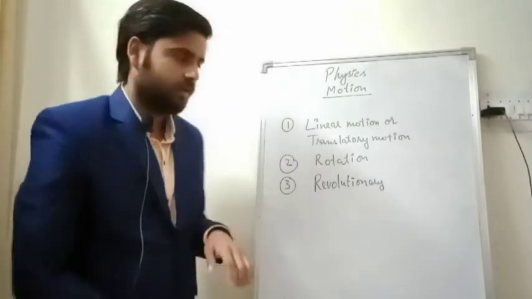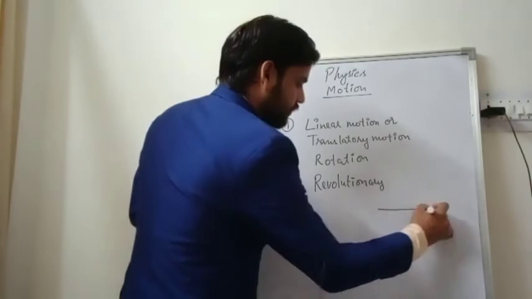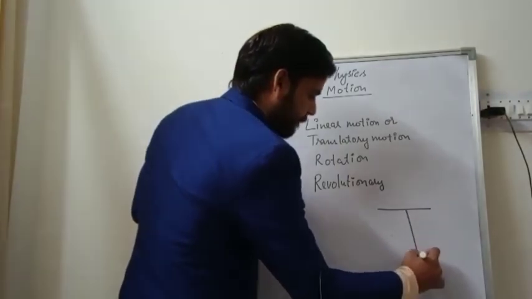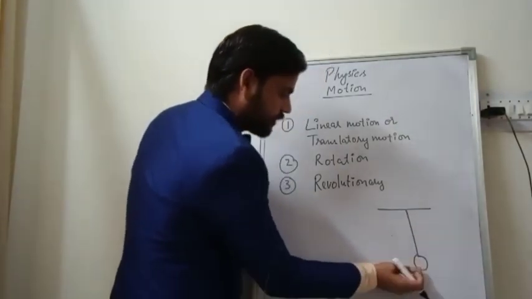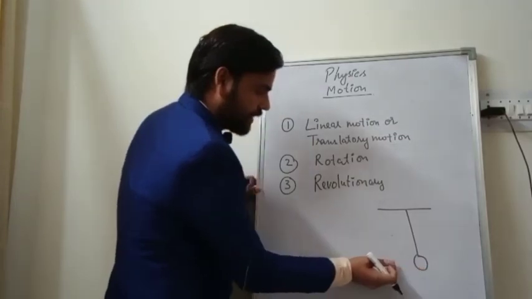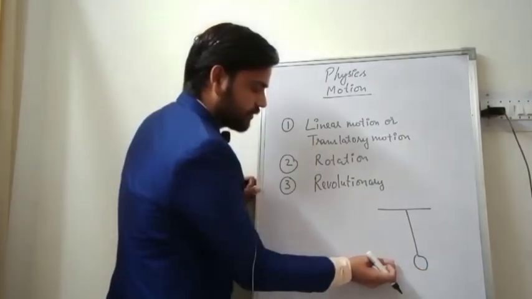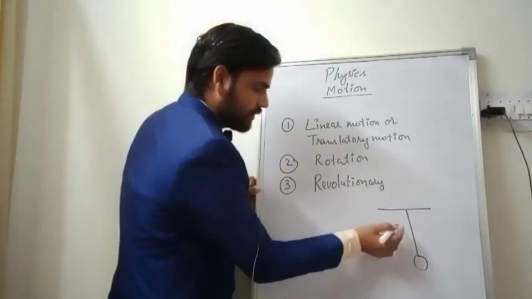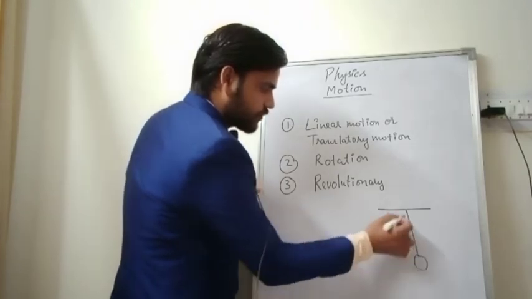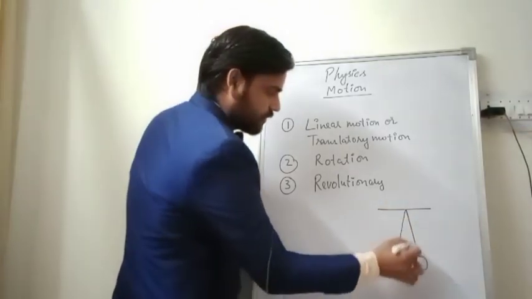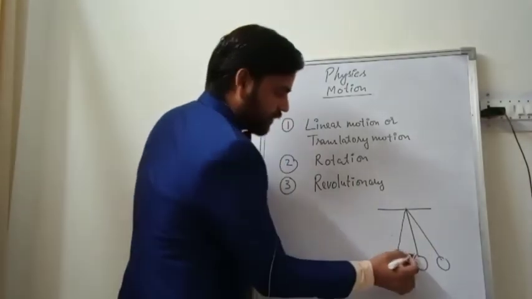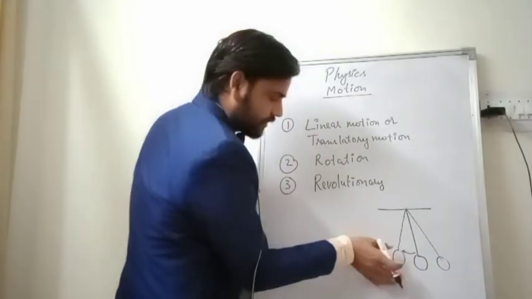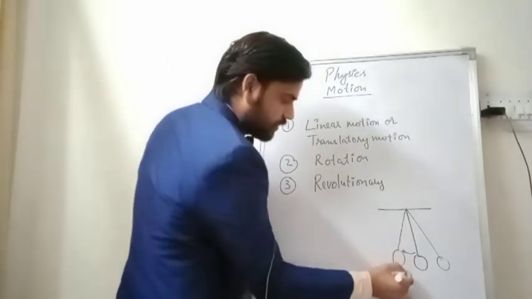Now one more example, you must have seen a pendulum. If I take the ball of a pendulum, shift it a little bit and then leave it, what will happen? Due to gravity, it will start moving.